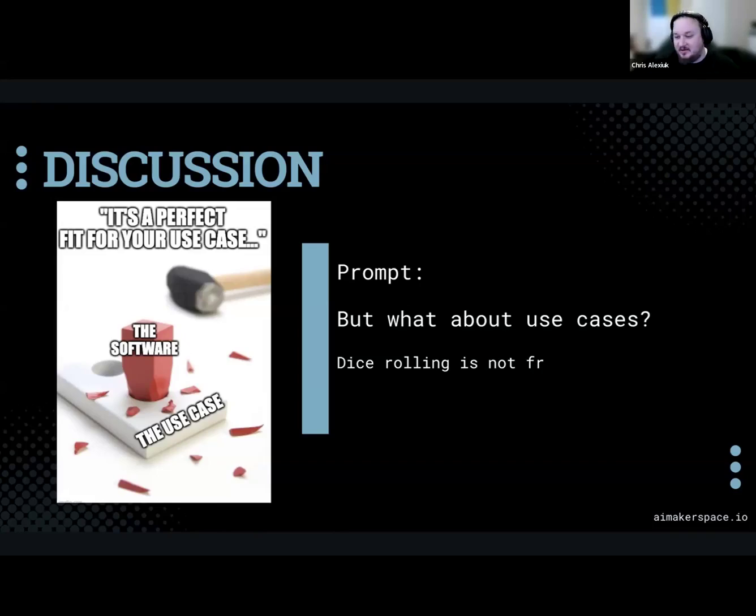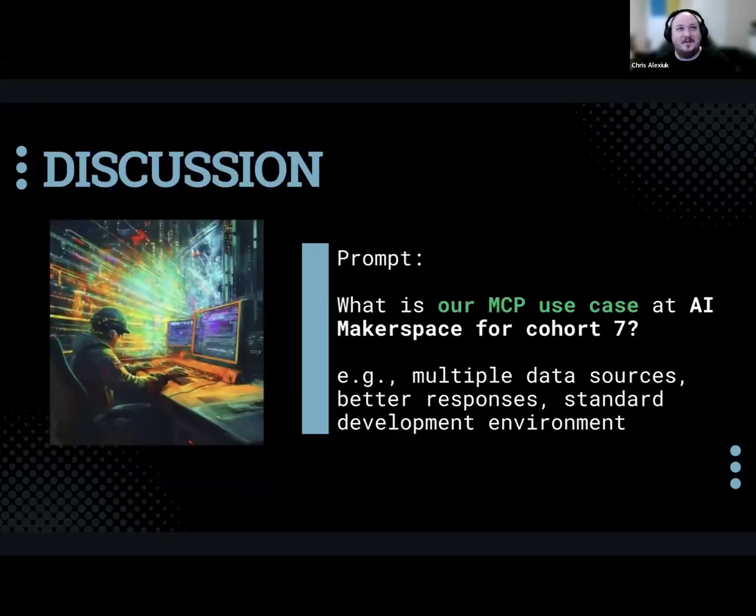I mean, the reason we are excited about MCP at AI Makerspace is that we do a boot camp where we're trying to teach people tools, and those tools have documentation. Our killer use case. Oh, I can't believe you brought it up. Yeah, let's go ahead and share this with everybody.